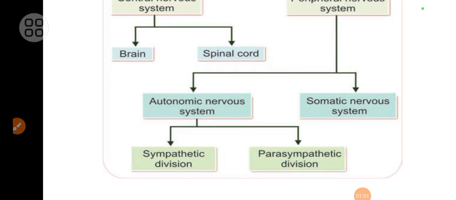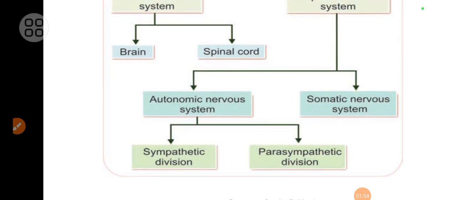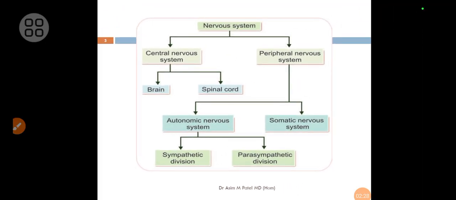This peripheral nervous system is again divided into the autonomic nervous system and the somatic nervous system. The autonomic nervous system is responsible for controlling the organs. That is why it is also called the visceral or vegetative nervous system, which is again divided into sympathetic and parasympathetic divisions. Whereas the somatic nervous system is responsible for controlling the muscles, and that is why it is responsible for all the motor activities of the body.